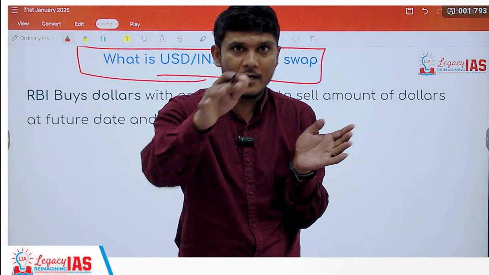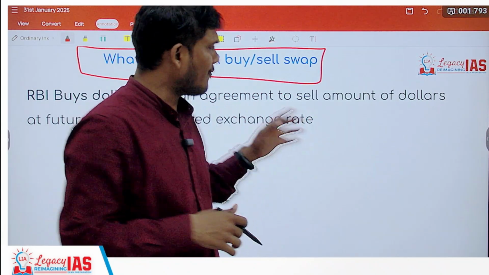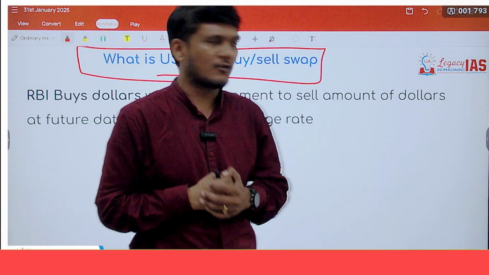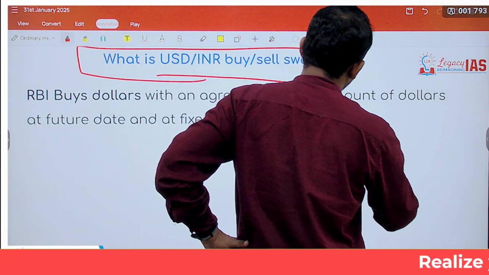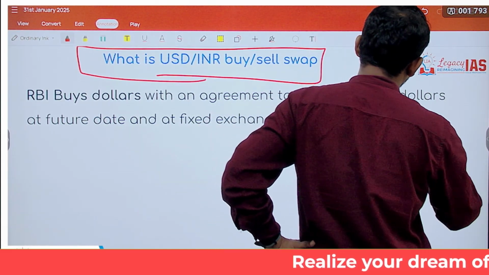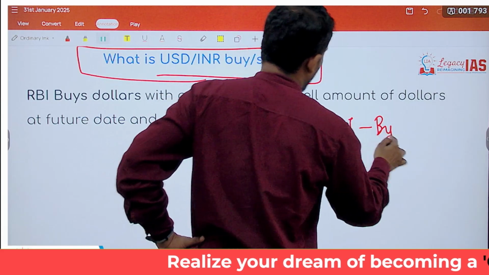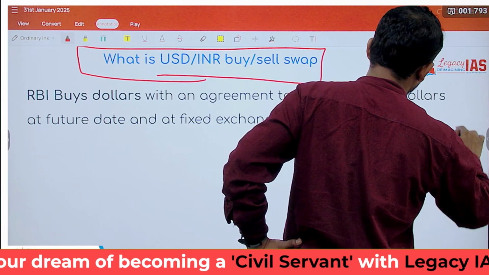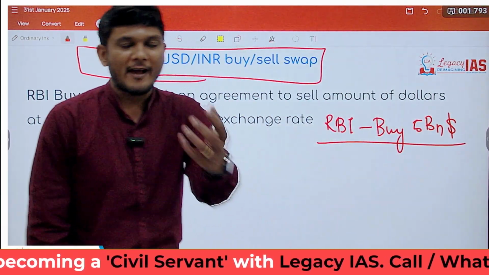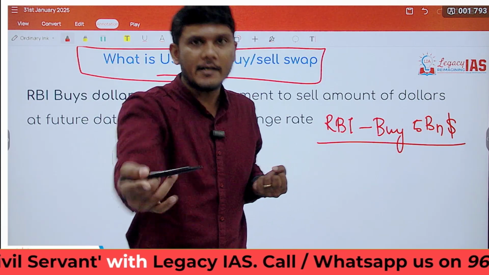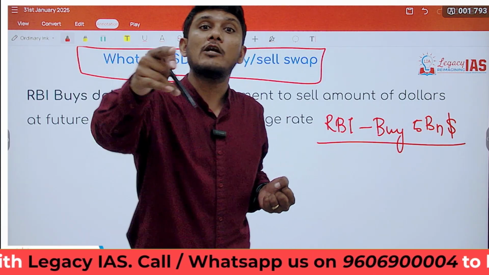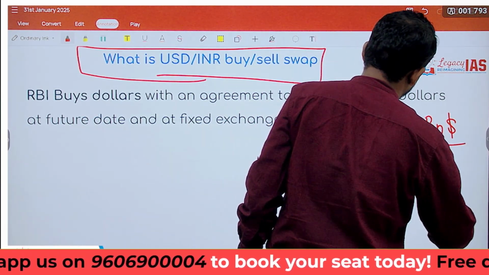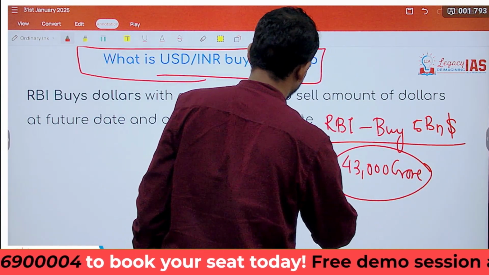Now $5 billion the RBI is going to buy from the banks. When RBI buys $5 billion from the banks, in return RBI will give what? Indian rupees to the bank. So around 43,000 crore rupees will be given to the bank, Indian rupees.